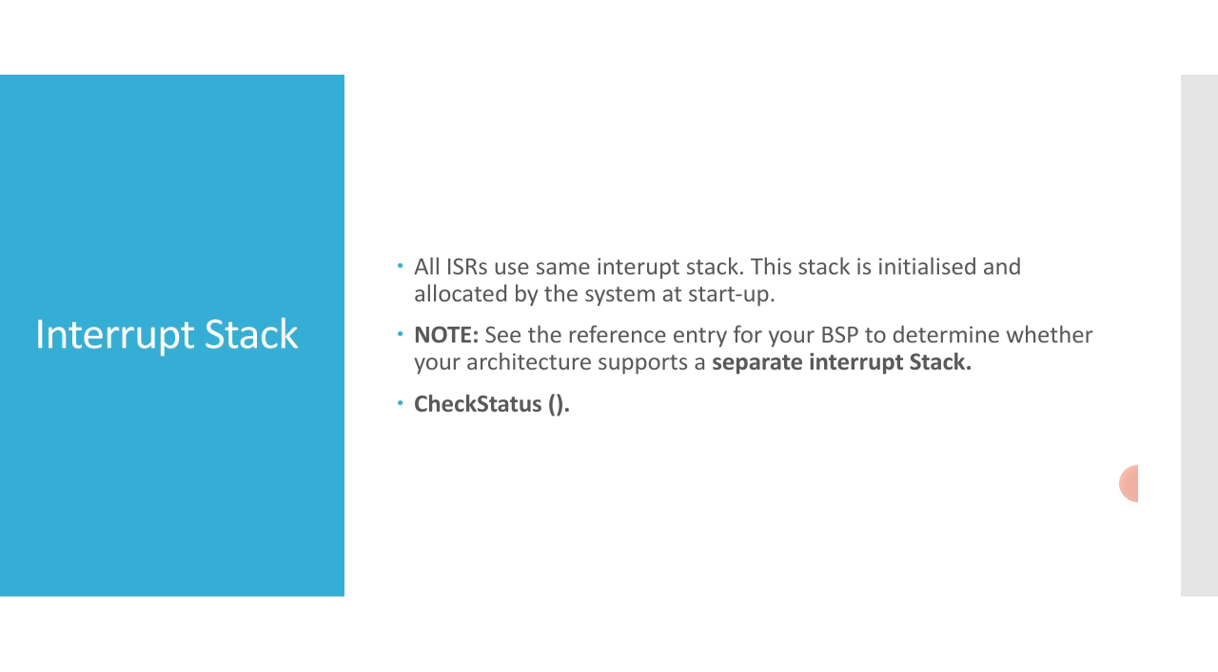So, if you have such an architecture, you must create tasks with enough stack space to handle the worst possible combination of nested interrupts and the worst possible combination of ordinary nested calls. You should note one thing: see the reference entry for your board support package to determine whether your architecture supports a separate interrupt stack. Use the check stack facility during development to see how close your tasks and ISRs have come to exhausting the available stack space. Okay, we need to use the check stack facility.